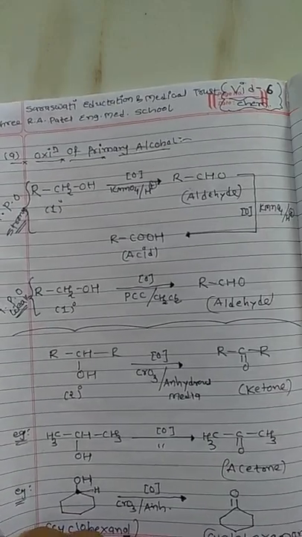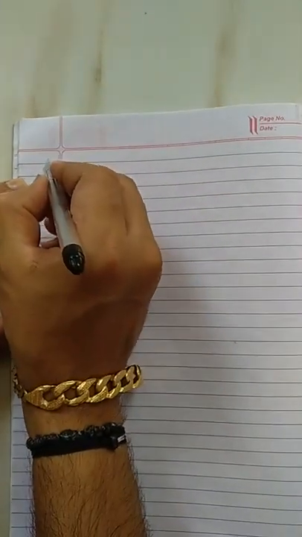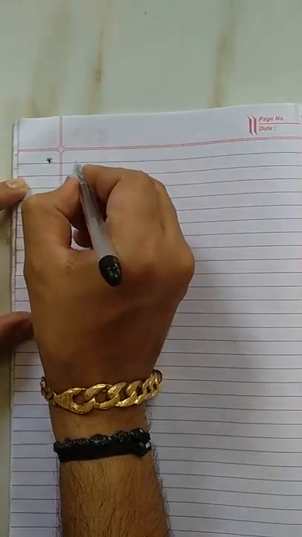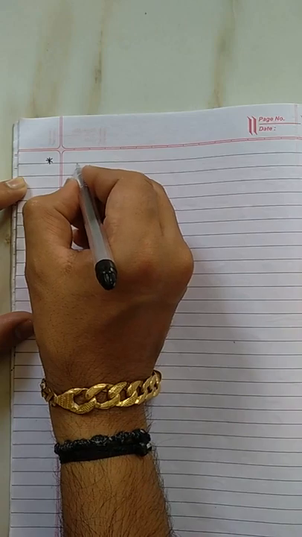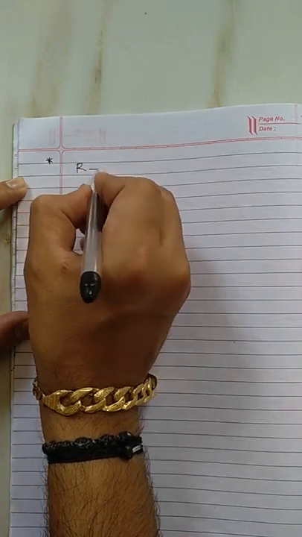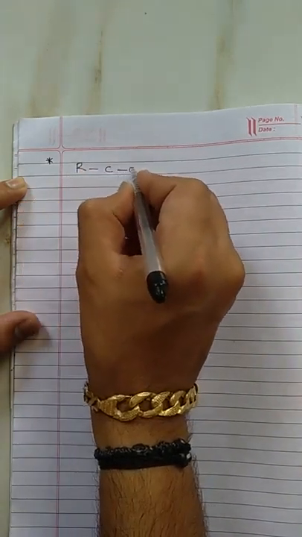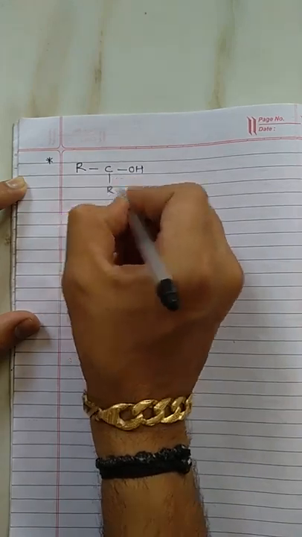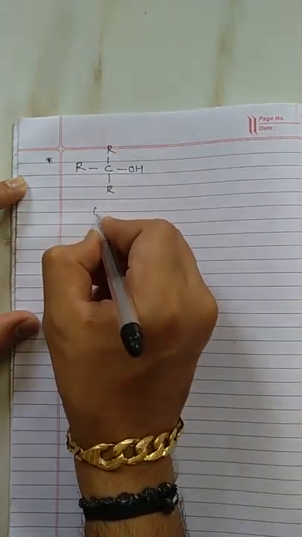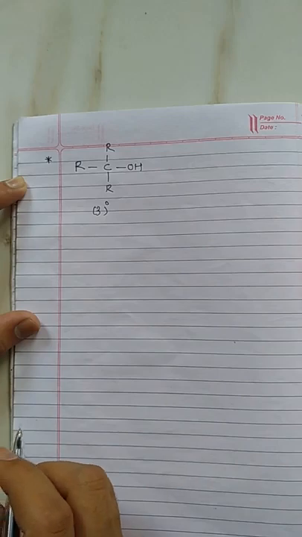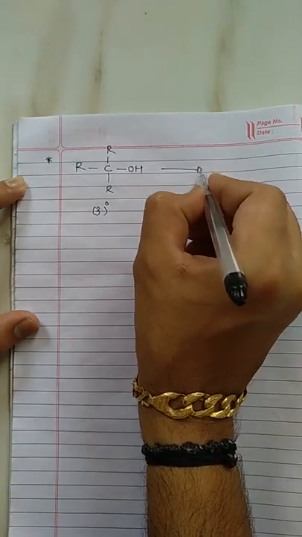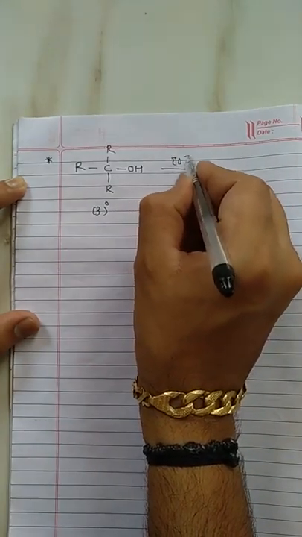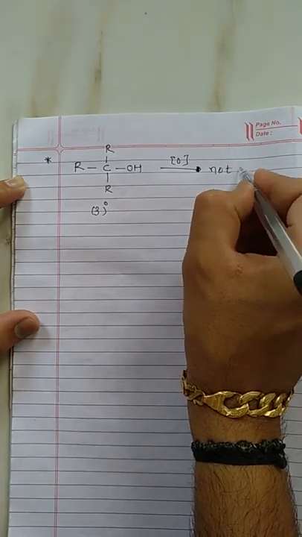It is tertiary alcohol. The tertiary alcohol general structure is R, C, OH, having two more alkyl groups. This is called a tertiary alcohol. Tertiary alcohol is not oxidized.